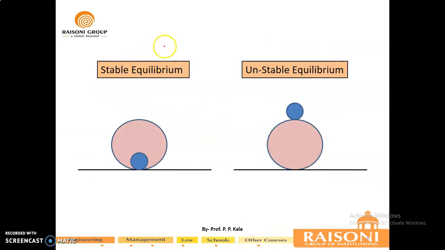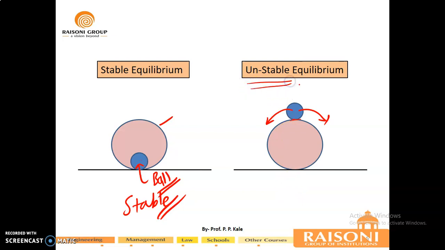Now what do you mean by stable and unstable equilibrium? Consider this large hollow cylinder in which we have put a ball, a ball inside one circular ring, you can say. Whenever you put a ball inside the circular ring, it will remain stable whenever this ball reaches the bottom part. But if you try to put this ball on the surface of this ring, then it will be imbalanced. The ball will fall down either to this side or to this side. So this is known as an unstable equilibrium.